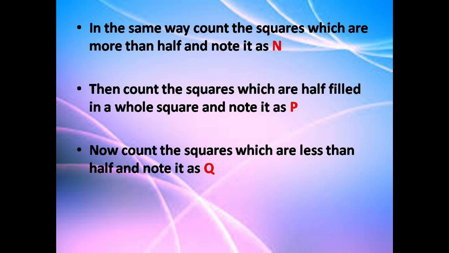In the same way, you have to find how many squares are filled more than half. It should be more than half, and note it as N. Then count the squares which are half filled. Note it as P. Now count the squares which are less than half. Note it as Q.